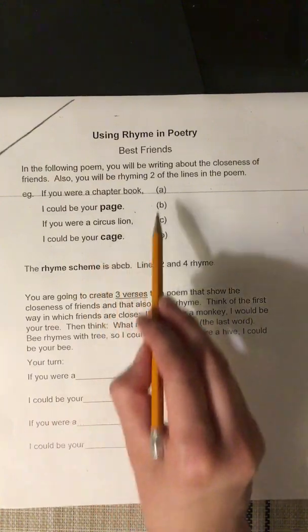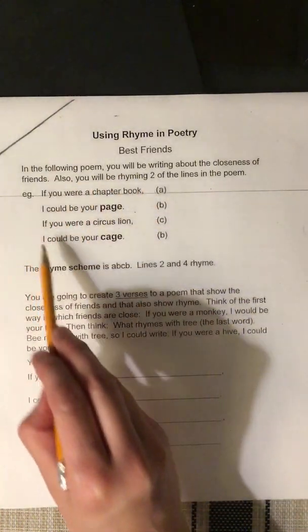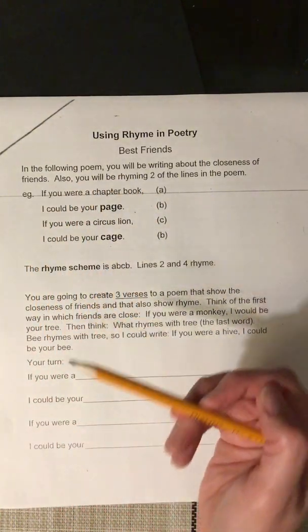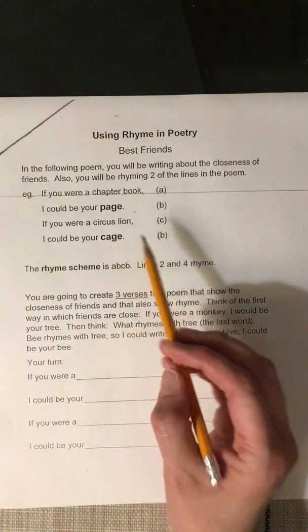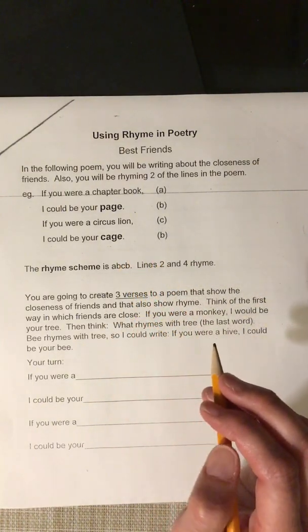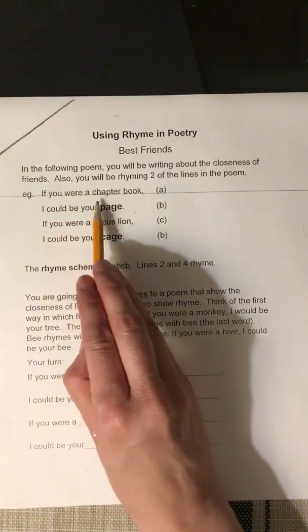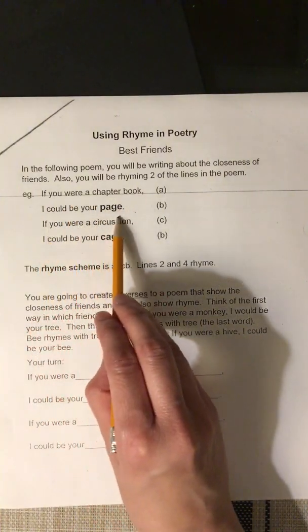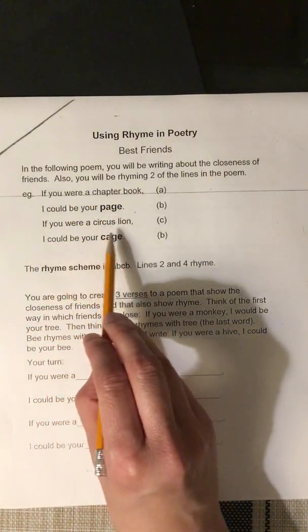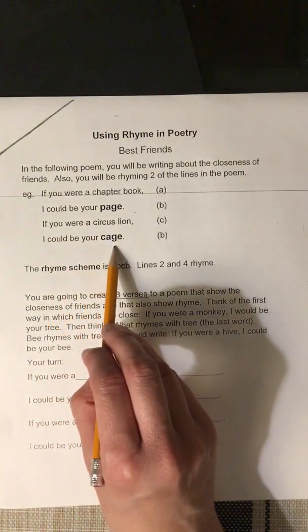I'm going to read this verse from a poem. It's from the Best Friends poem. It's an example. And I want you to listen for the words that rhyme. If you were a chapter book, I could be your page. If you were a circus lion, I could be your cage.